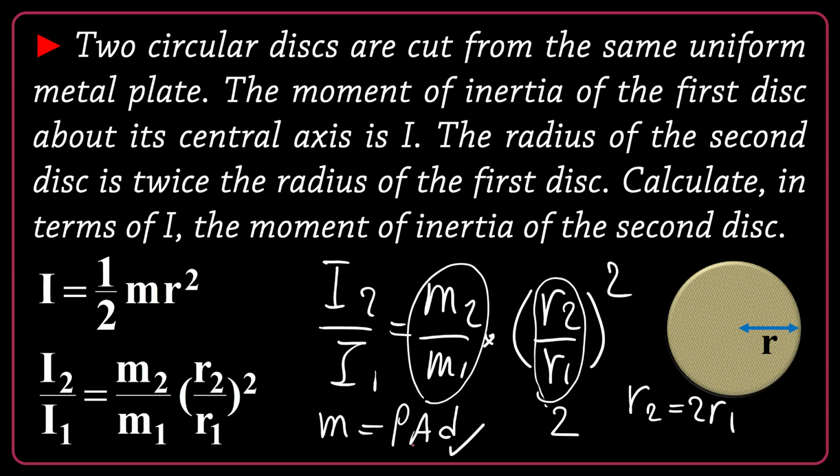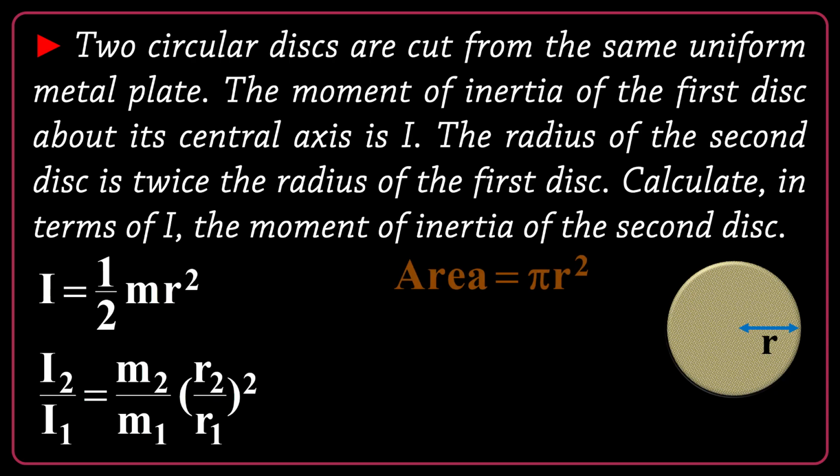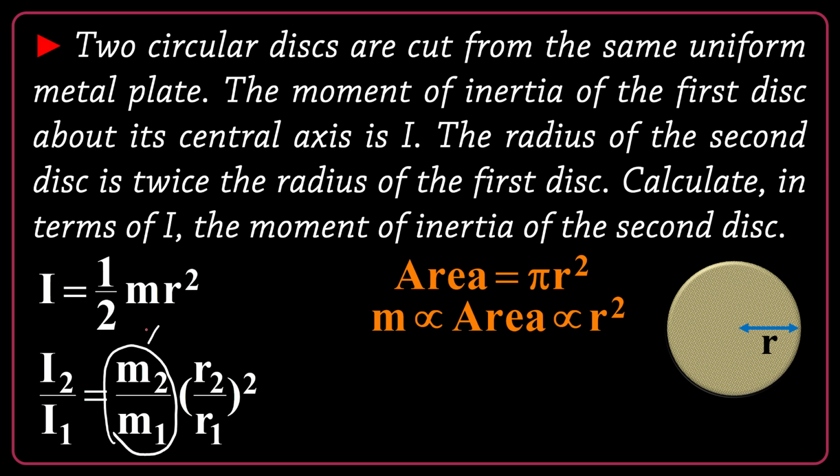D is the same thickness, rho is the same, but area is quadrupled when the radius is doubled. So I believe that mass of the second disk will be quadruple of the other. So M2 over M1 is 4. R2 over R1 also 2 to the power of 2 again is 4. So the answer will be 16. The moment of inertia of the second disk is 16 times larger.